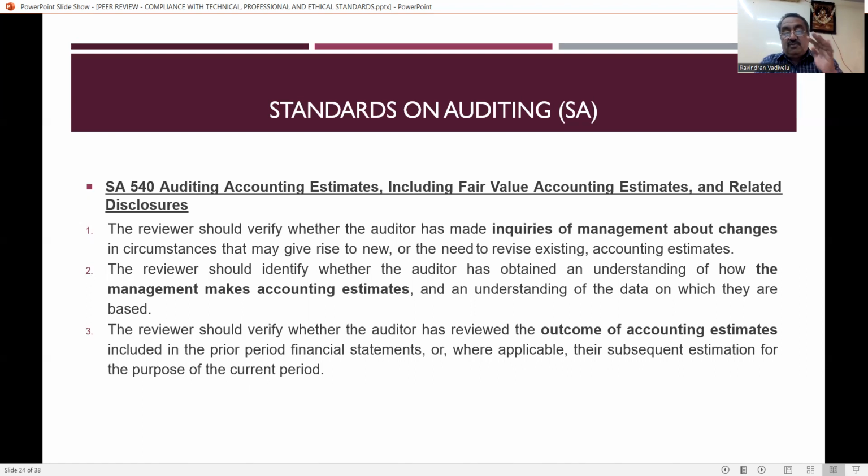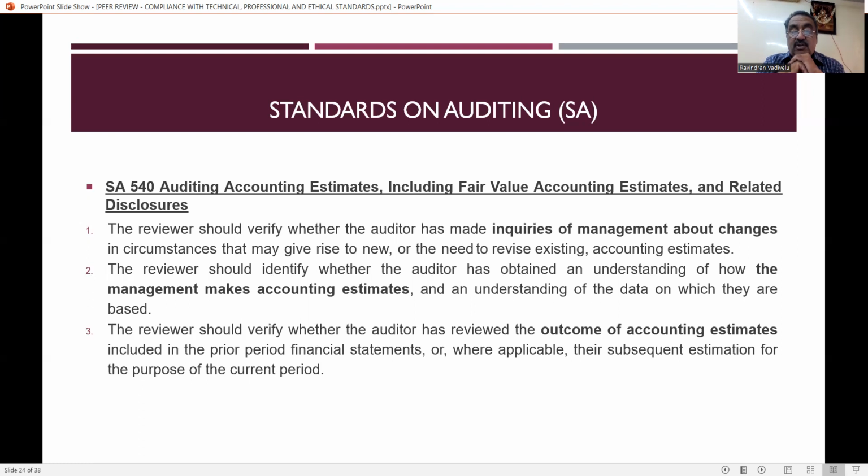So first, whatever changes the management expects, the auditor has to verify that. And what about the management estimates, that is also to be verified by the auditor.